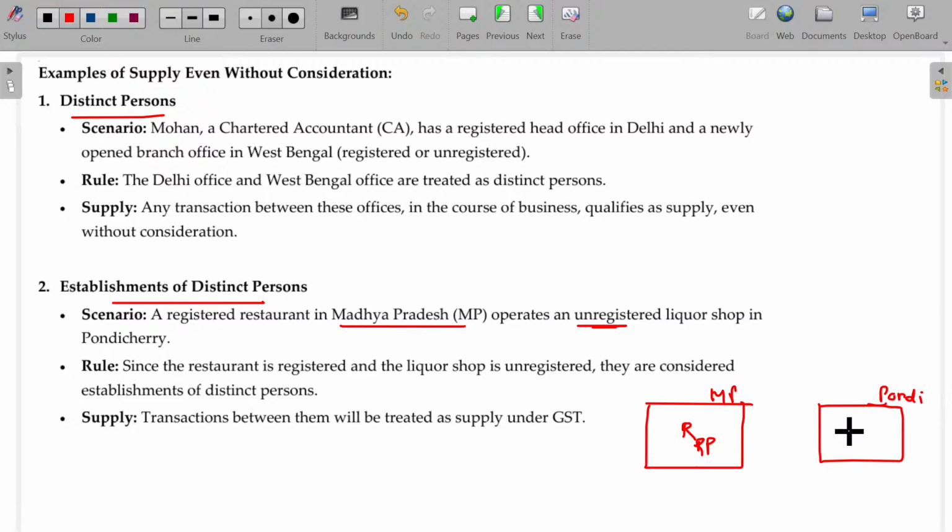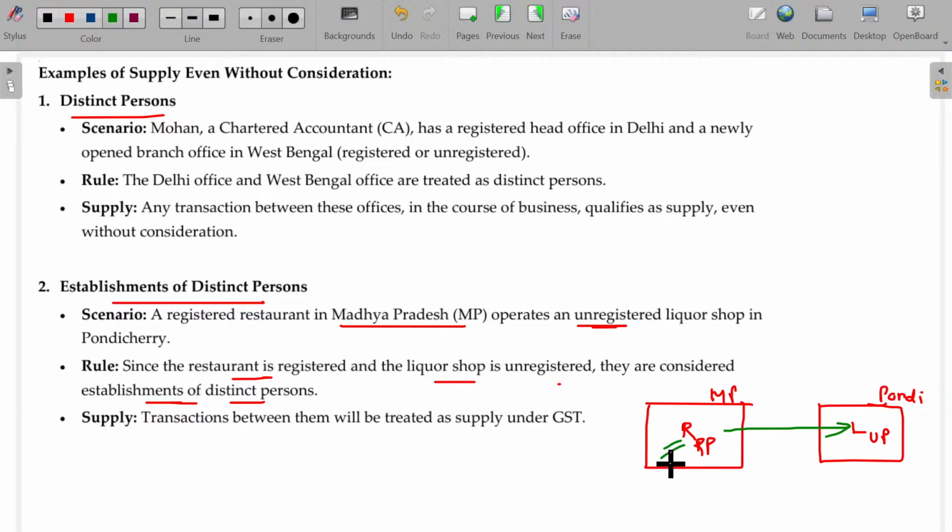The unregistered liquor shop has no GST registration. Since the restaurant is registered and the liquor shop is unregistered, they are considered establishments of distinct persons. These two are under the same head. So whenever a transaction happens between these two, it will fall under supply only.